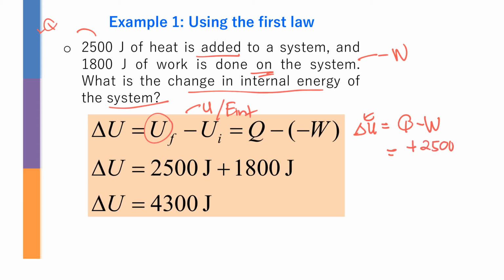And then when the question states work done on the system, it's going to be minus minus 1,800. That's why you are going to get 4,300 joule. Pretty easy, right? Because this question you already learned before in chemistry, but please be extra careful with the sign conventions.